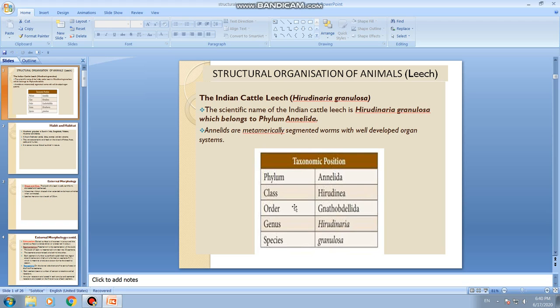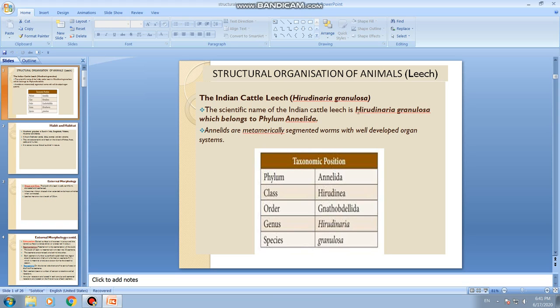Okay, and this is the classification or taxonomic position of this Indian cattle leech, Hirudinaria granulosa. It belongs to the phylum Annelida, class Hirudinea, order Gnathobdellida, where the G is silent, and the genus is Hirudinaria, and the species is granulosa.